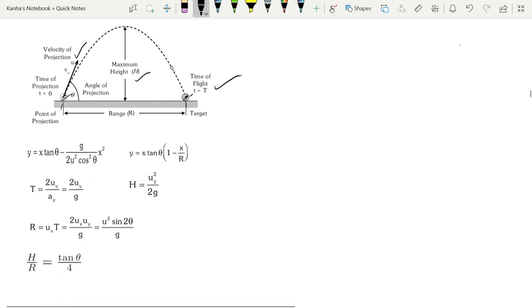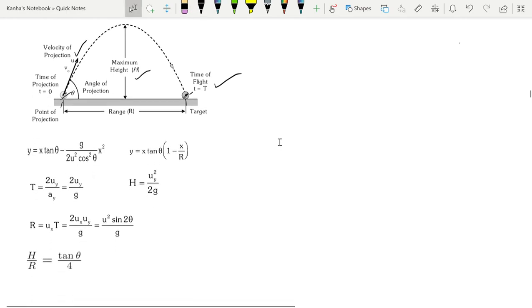So this is the equation of motion for this body. It's y in terms of x. So what you find is, what all do you need?